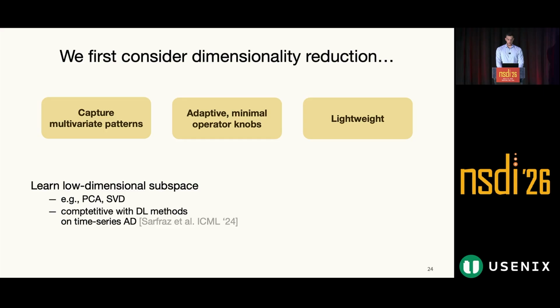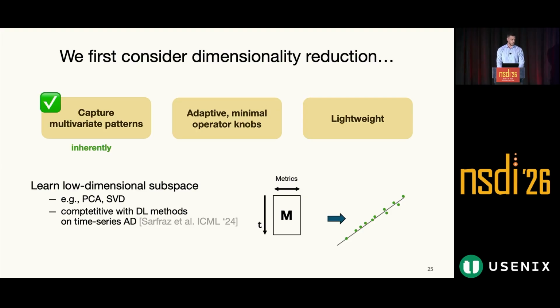So the natural family for these methods is actually dimensionality reduction, like PCA or SVD, which can match the three requirements. Here we assume that metrics can be seen as a matrix that evolves over time once new samples are collected for each local scraping interval. And by using PCA or SVD, we can reduce the metrics to a subspace, which would naturally be able to capture multivariate patterns, and would also be able to adapt with minimal operator knobs, because we can always